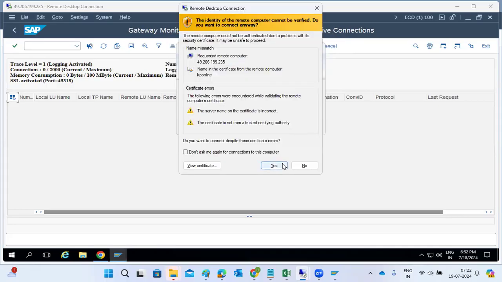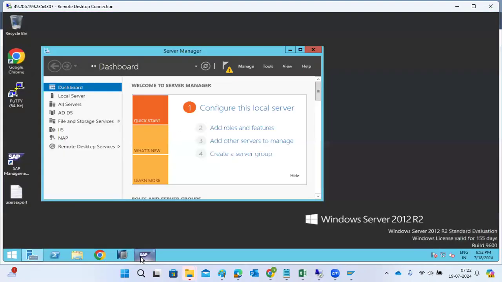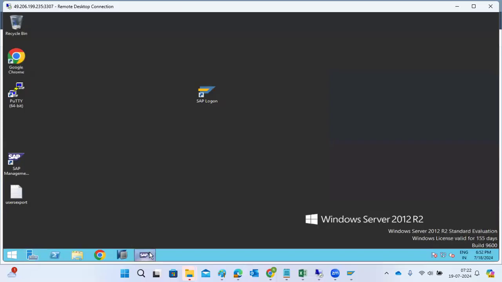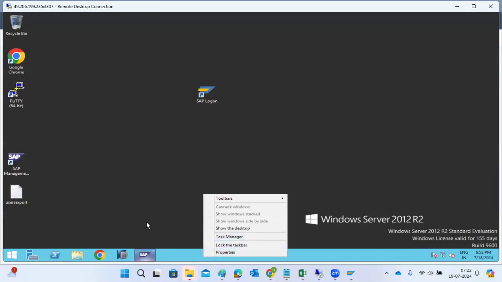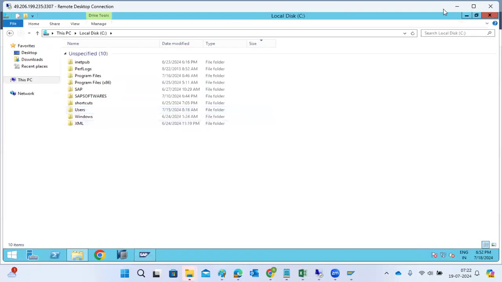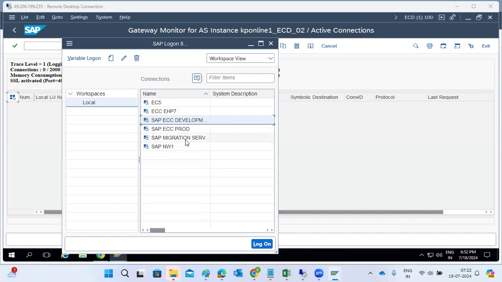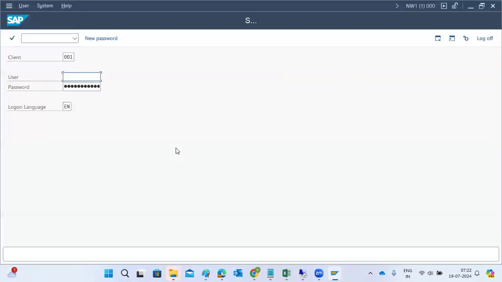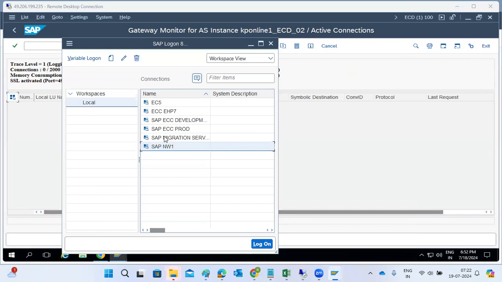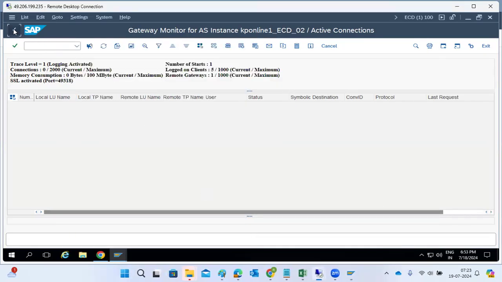So the next one, some important transactions. Next is spool. Before the spool, your NW1 system is also up here, so you can practice on the NW1 system too. Let me try to access from outside. Yeah, it is accessible. I think all are accessible except the cloud connector. The cloud connector is the service which is not accessible.